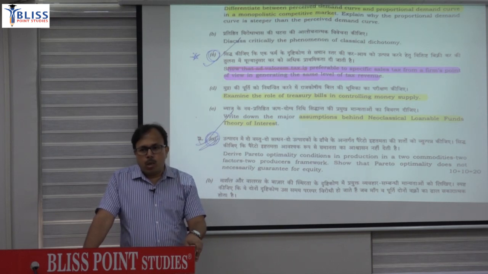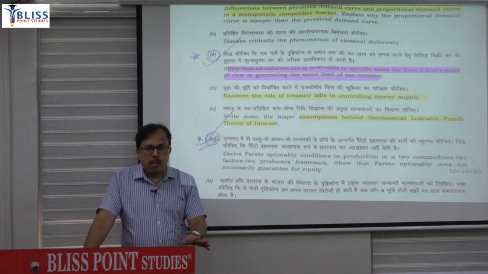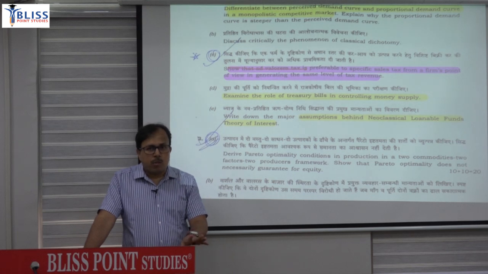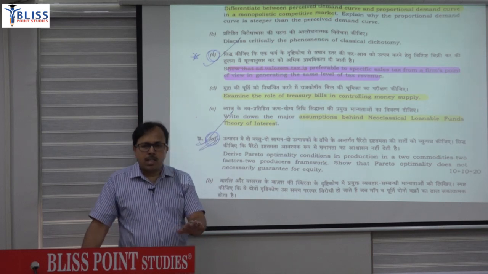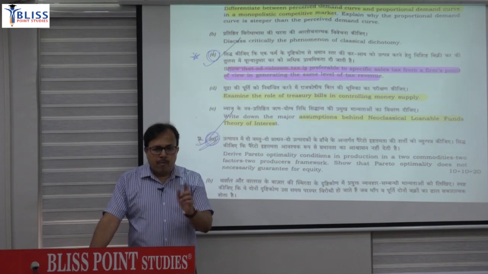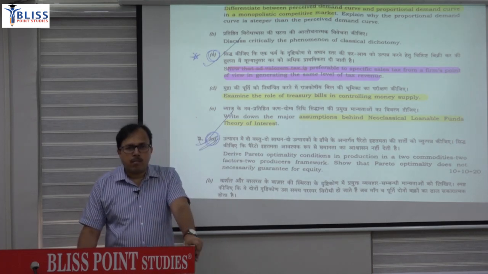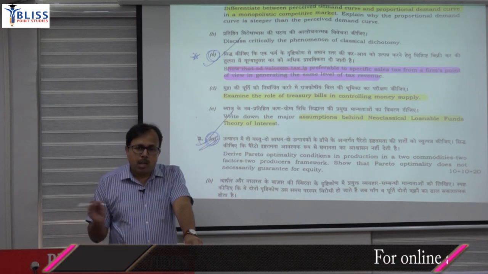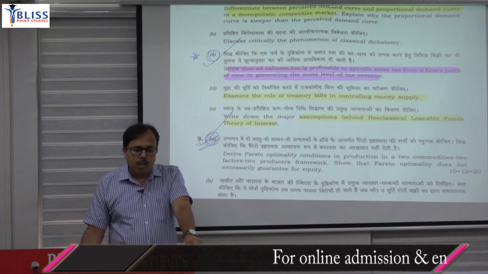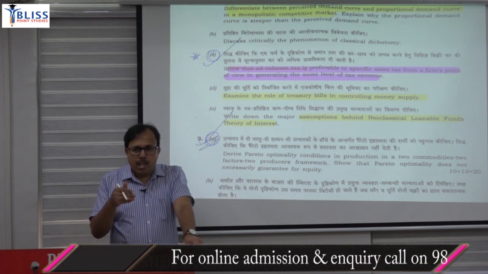Neoclassical loanable fund theory of interest, as given by Wicksell, highlighted that the rate of interest is affected not only by the real factors but also by the monetary factors. First important point is that the classical concept is real analysis, so in the classical concept real factors will affect the real rate of interest, but the neoclassical agreed that the rate of interest is also being determined by the monetary factors, so they added the monetary factor also in the picture. So that was the important departure from the classical thought.